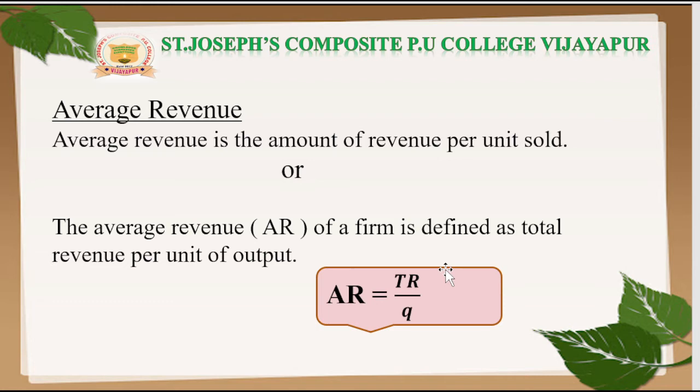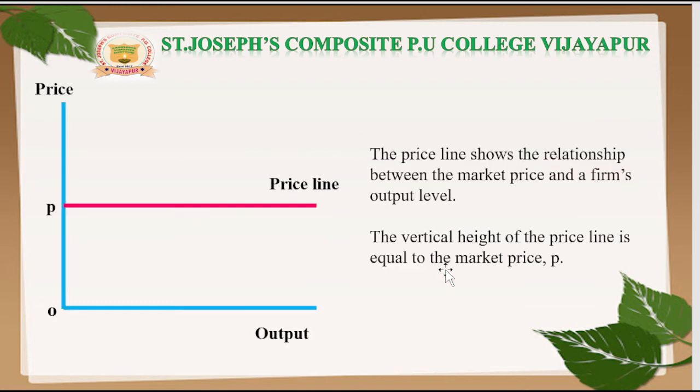Now let us move on to a diagram relating to the average revenue. Consider this diagram. Here we plot the average revenue or market price on the y-axis. So this is the y-axis, where we plotted price, the market price or the average revenue.